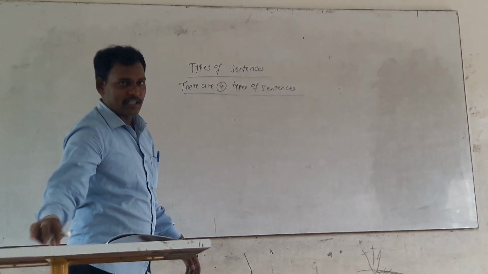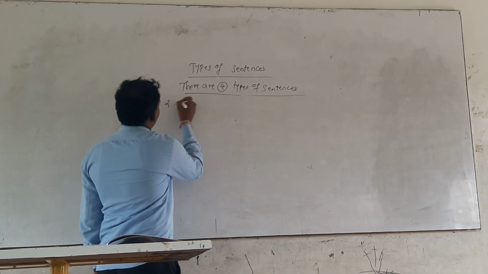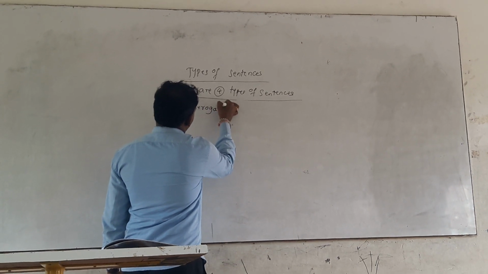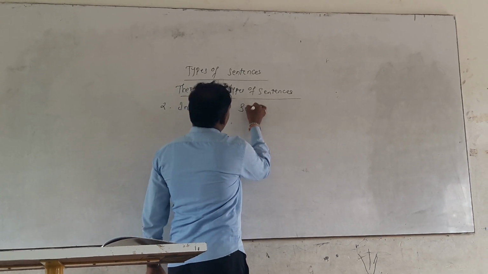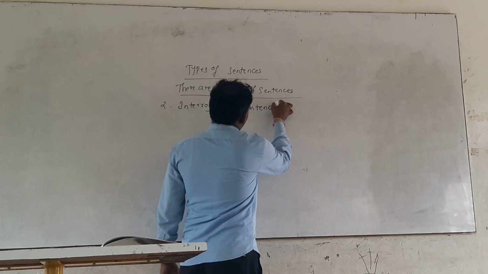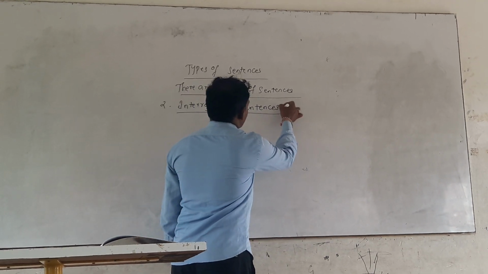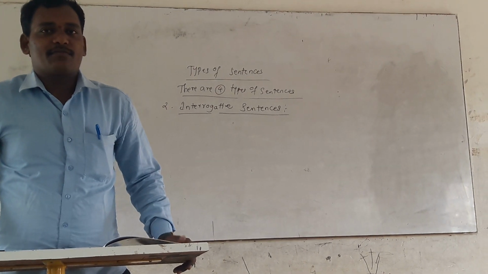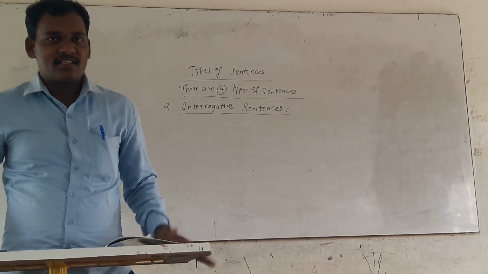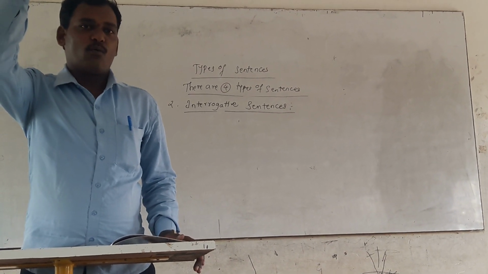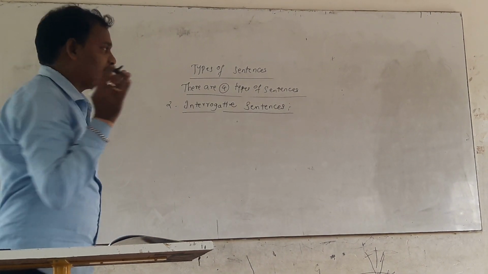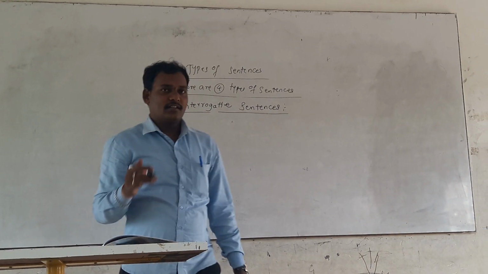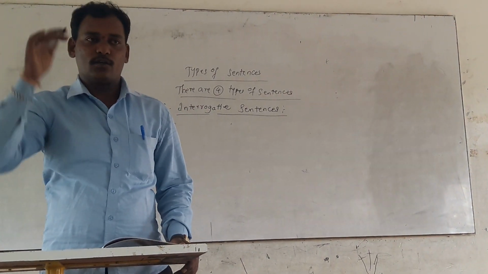Interrogative sentences. The second one is interrogative. Yes, dear students, what do you mean by the interrogative sentences? The voice rises. It will be said in a loud manner, in a high voice or high volume.